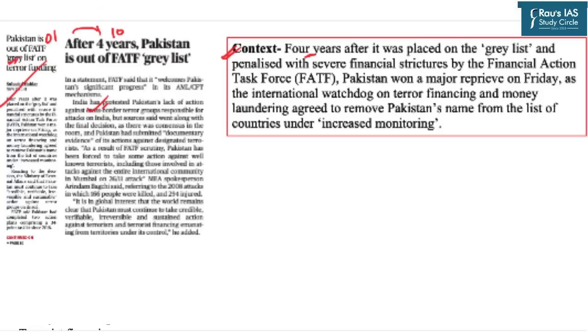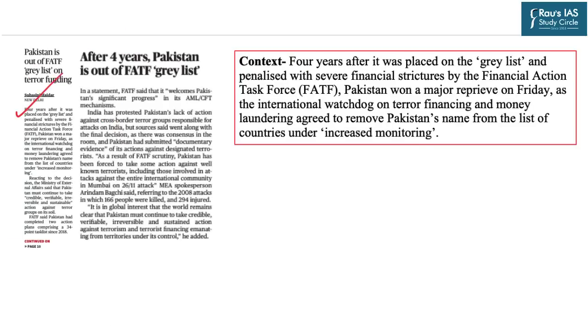Another important grouping which has appeared in today's The Hindu Delhi edition is the FATF. And this has appeared at page number 1 and its continuation at page number 10. The immediate context in which this grouping has appeared is that Pakistan has come out of the grey list in which it was there for the last 4 years.